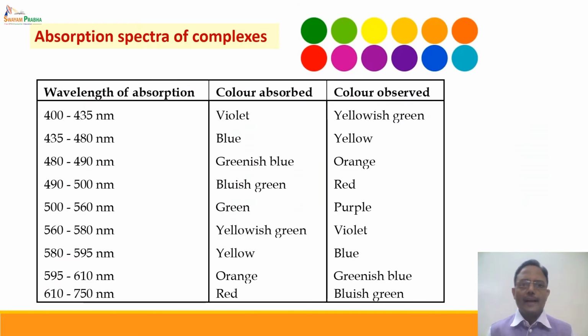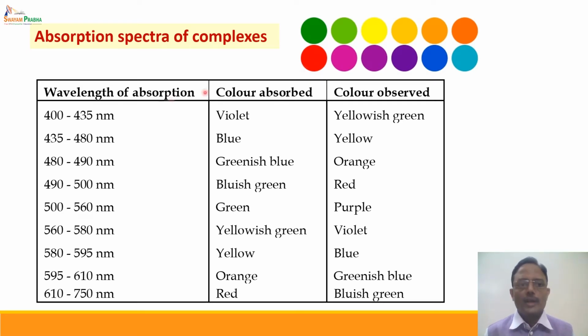Now we know the absorption spectra of complexes, we have discussed some aspects of this in the case of the transition series elements. We know that complexes are generally colored in nature, and the color of the complexes is because of absorption in the visible region of the spectrum. And we have also discussed that the colors shown over here are complementary colors of each other, and if a particular color or wavelength from the visible region is absorbed, its complementary color is observed.